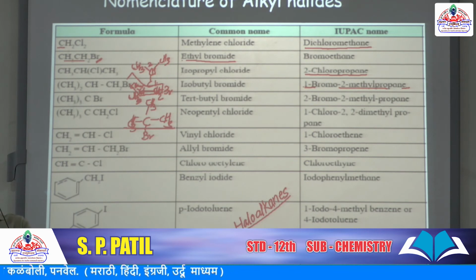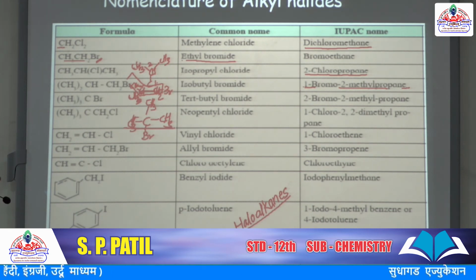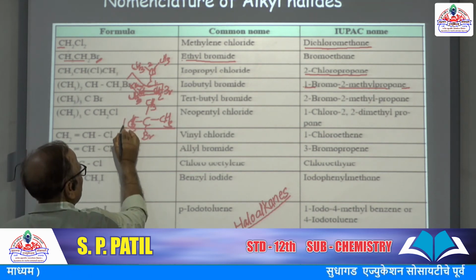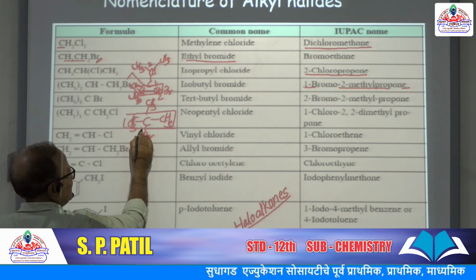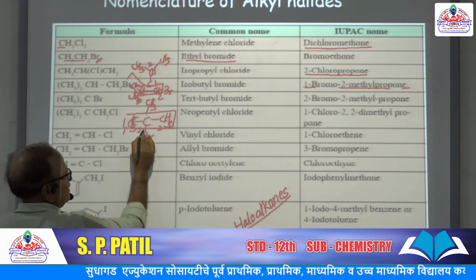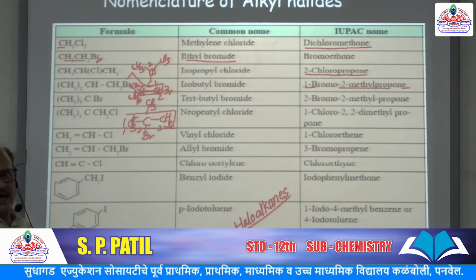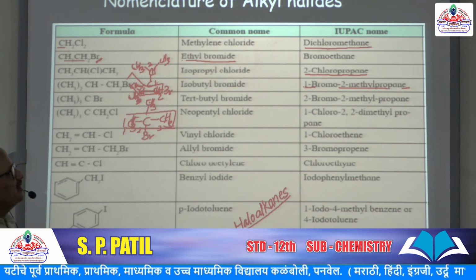So, longest continuous carbon chain, it is of propane. In this propane, halogen is present at this second carbon, first, second, and this is third. Bromine is present at second carbon, and at this second carbon there is methyl group also.